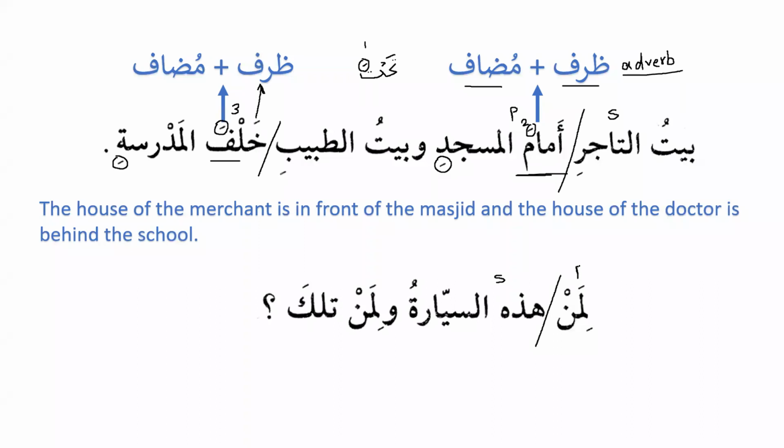As I mentioned a while ago, jar majroor cannot be the subject. It cannot be mubtadaun. It will always be khabarun, always the predicate. Even if it comes in the place of the subject, it doesn't mean that it becomes the subject. It always remains as predicate, as khabar.